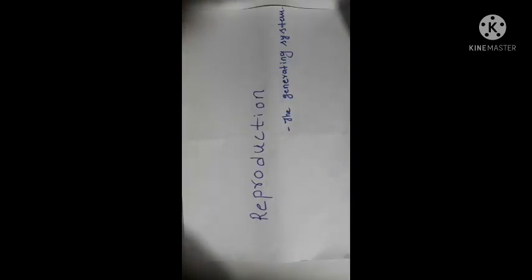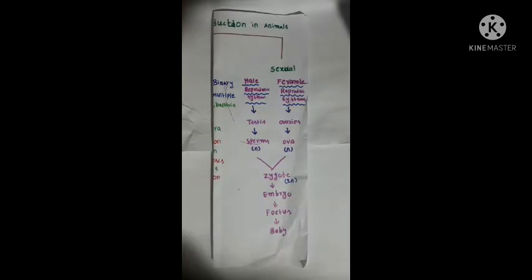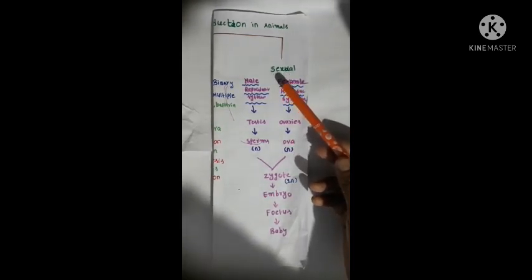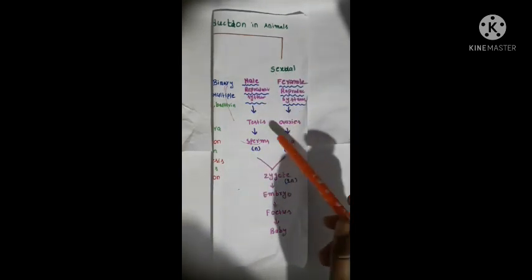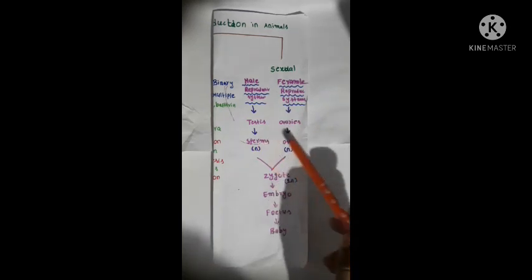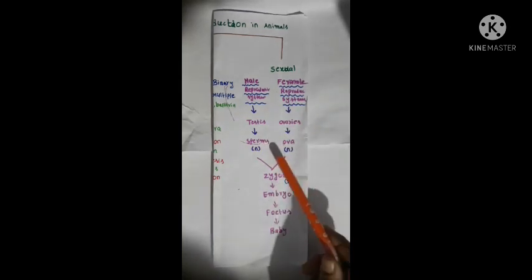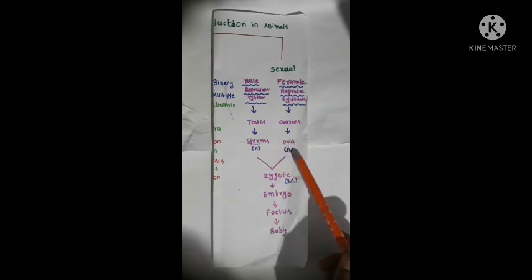Whatever we discussed till now were asexual modes in animals and asexual modes in plants. Okay. Now we discuss sexual reproduction. Sexual reproduction means fusion of gametes takes place. Sexual reproduction involves fusion of male and female gametes, known as fertilization.